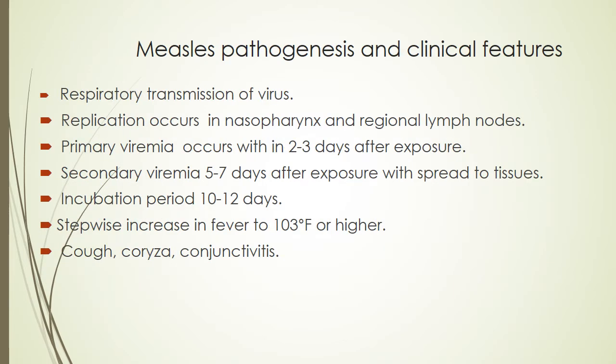Regarding the pathogenesis of measles and the clinical features, it mainly transmits through the respiratory tract. The replication occurs in the nasopharynx and regional lymph nodes. Primary viremia, that's nothing but the virus in the blood, occurs within 2 to 3 days after the exposure, and secondary viremia occurs 5 to 7 days after the exposure. It spreads to the tissues.